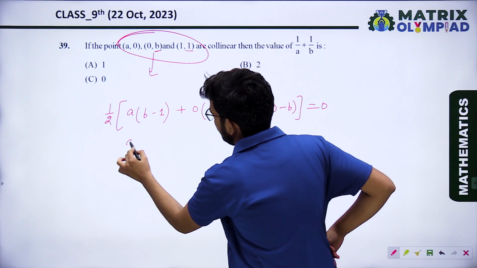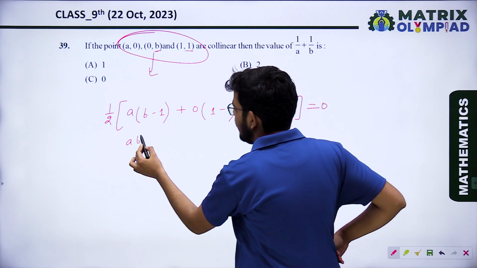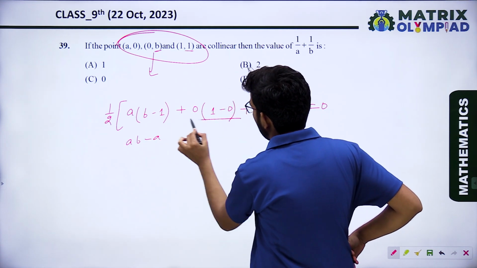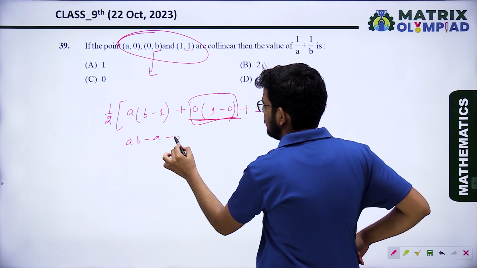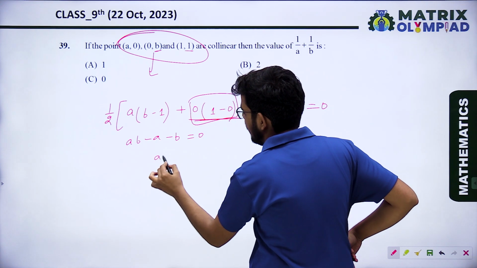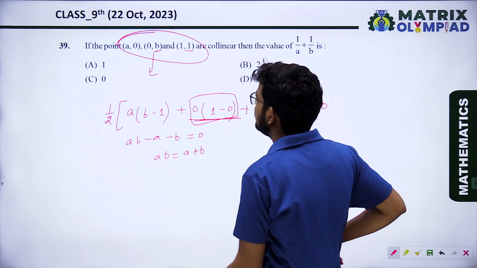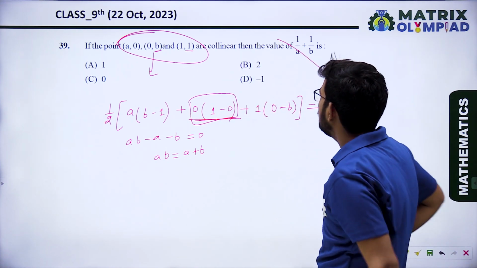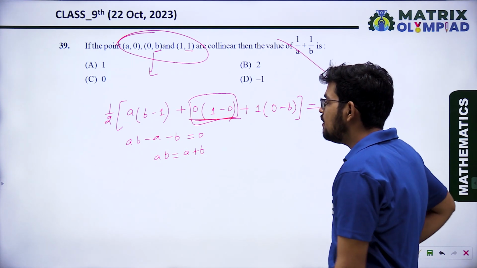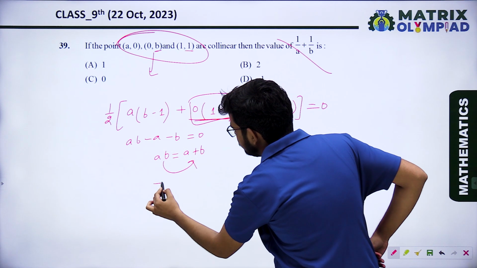So that will be ab, because when we send the 1/2 to the other side, it will be 0. ab minus a. When we multiply 0 with anyone, that will be 0. And this is minus b equal 0. So what will the equation be? ab equal to a plus b. But we have to find the value of 1 upon a plus 1 upon b. How will we find it? Send ab in the denominator.